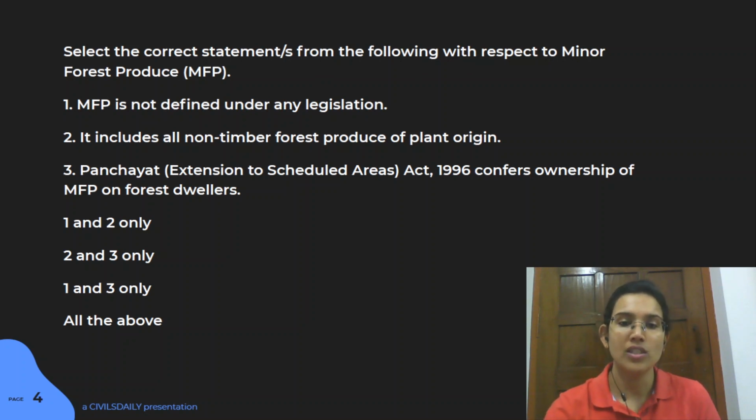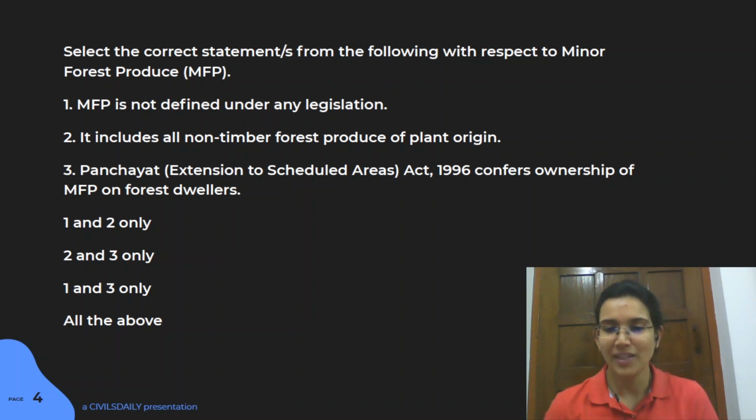So I think the second statement is something you can very much guess based upon your common sense. If you're able to guess this particular statement, that means you can rule out C here. So a lot of other things are also left to look into.